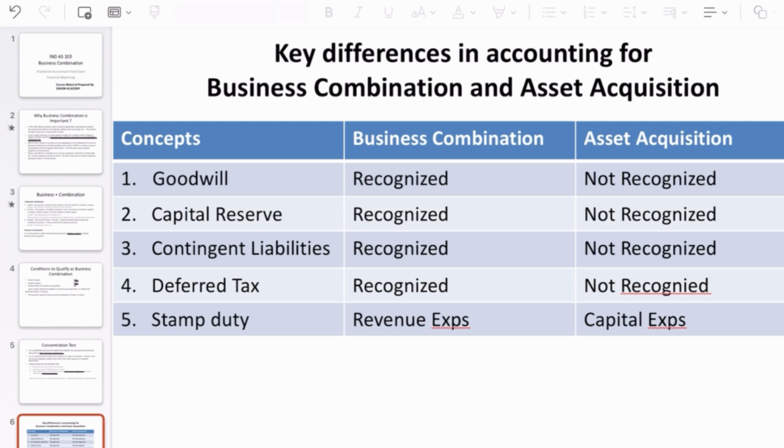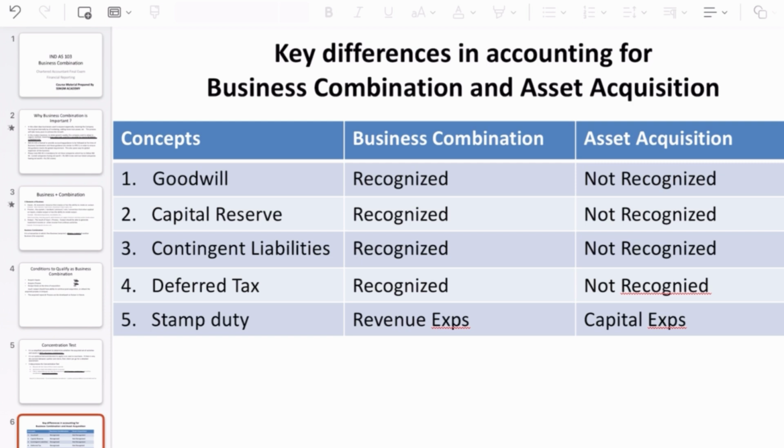Then deferred tax. Just to explain what is deferred tax: you will have the statutory financials at the time of acquisition, and there will be some tax records. So you have some transactions recorded in statutory books but not recognized in the tax book. Then there are differences, which we predominantly classify between permanent difference and temporary difference. For permanent difference there is no need for any accounting entry, but wherever there are differences, we have to quantify what is the tax benefit.